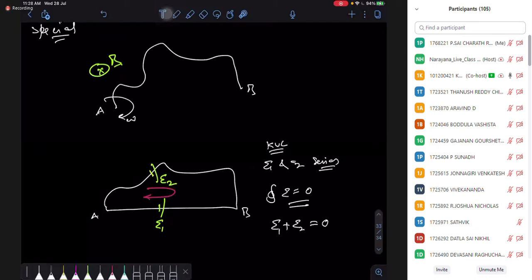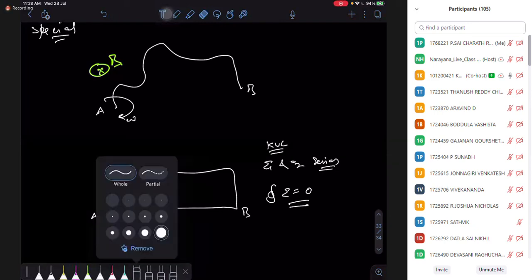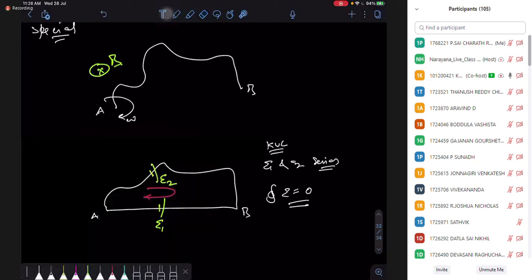So if I am crossing this, let me write the equation with the sign. Crossing the first one, you are crossing in the positive direction. I'm crossing here in the opposite direction. So it's plus E2 minus E1, with the sign, and net should be 0. So I'm getting E2 and E1 both are the same, right?